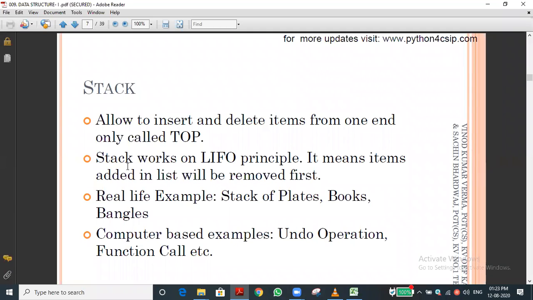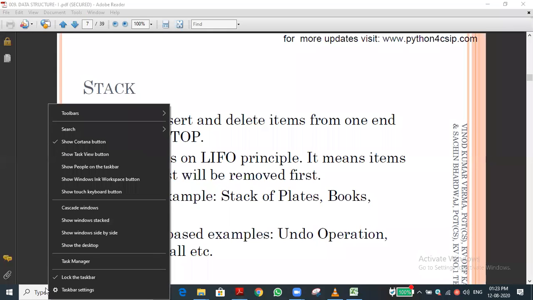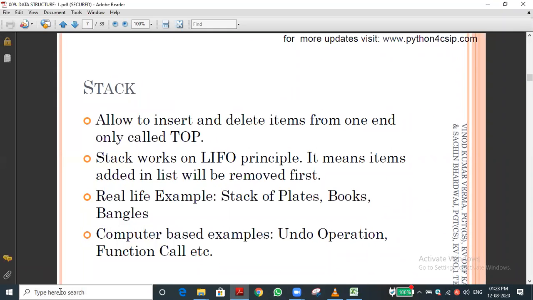Keep in your mind how to do the operation on the stack, just like inserting the bangle in the hand. That is the example for the stack. So three operations we have seen: push, pop, and top. Push is inserting an element into the stack. That is called the push operation.